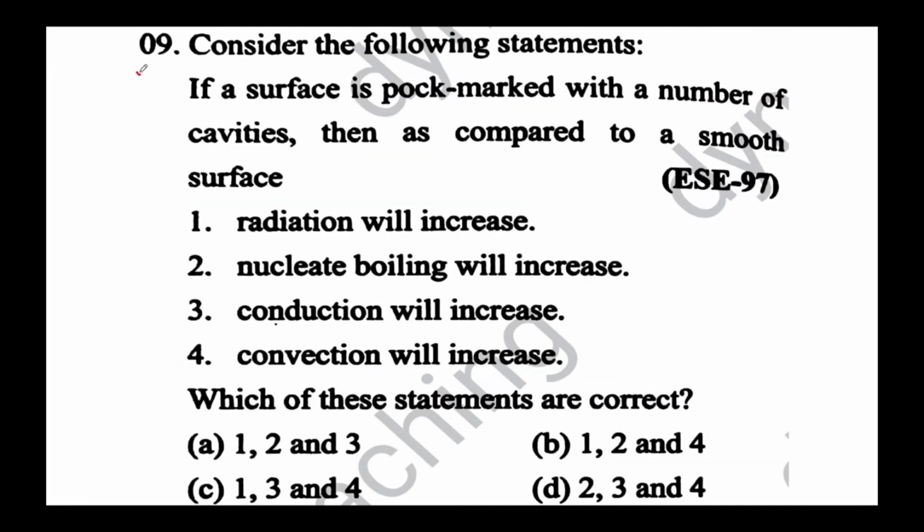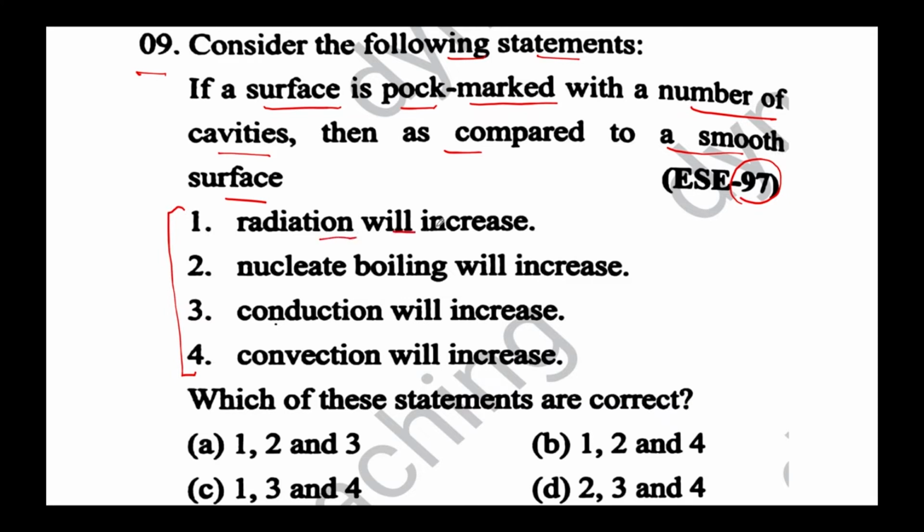So here is the next question. This question was asked in the subsequent year, 1997. Consider the following statements. If a surface is pockmarked with a number of cavities, so now you have a scarred surface, then as compared to a smooth surface, what can you infer? We have been given four statements.